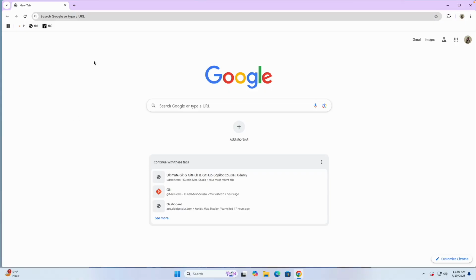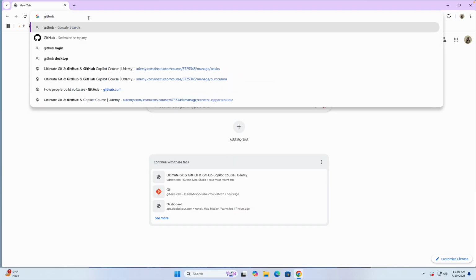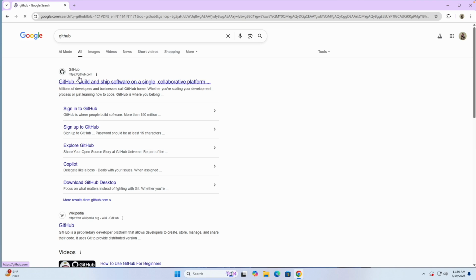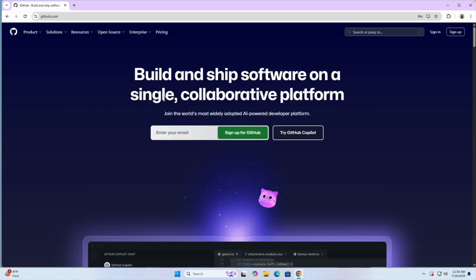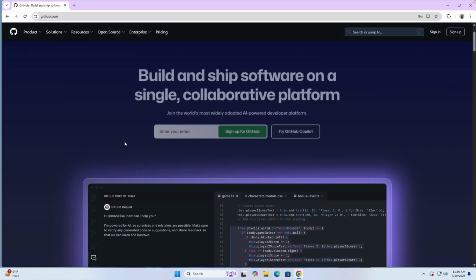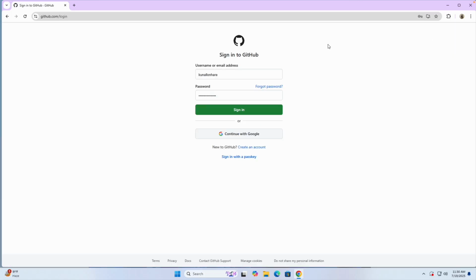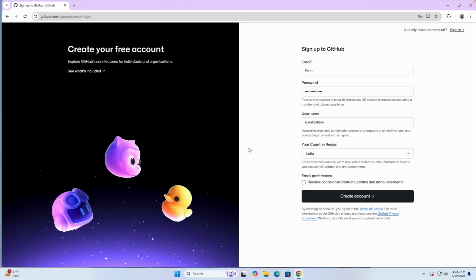Now guys, we are going to set up GitHub, okay. So it's very simple, just search for GitHub, go to the first link here, and you will see the option like this. In case you already have an account, you can just sign in. But in case you don't have an account, you can simply click on create an account. You can put your email address.